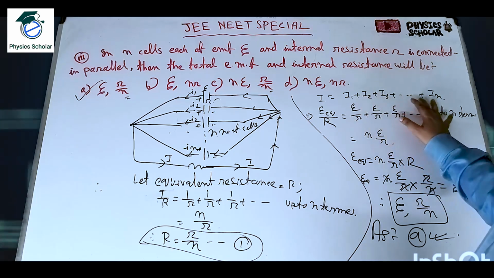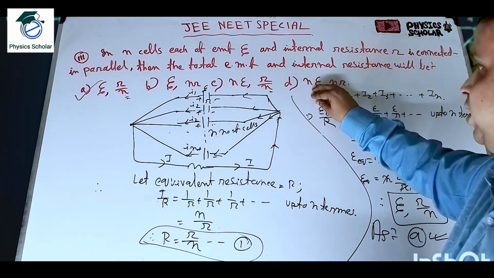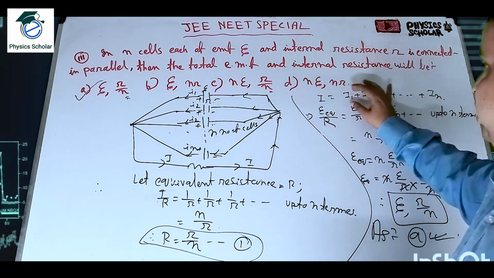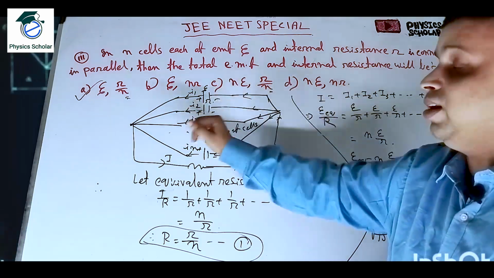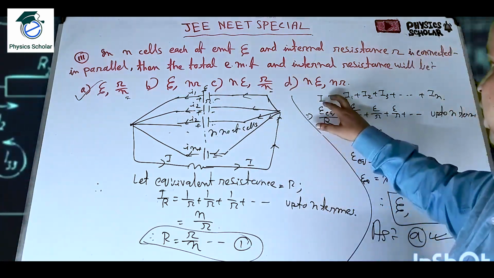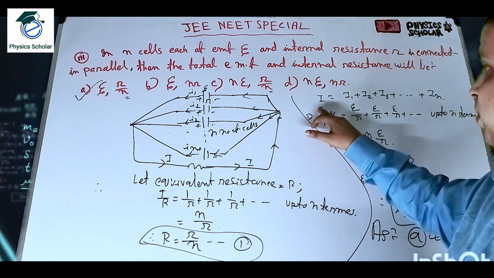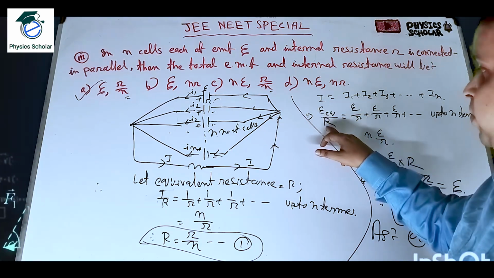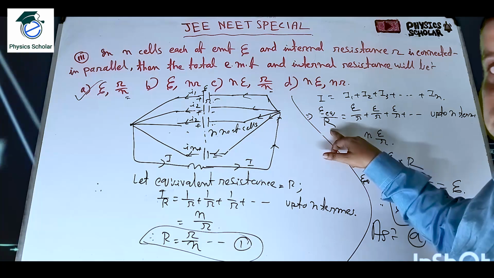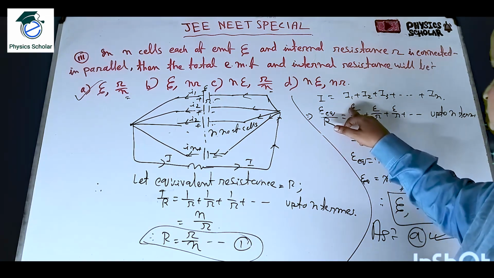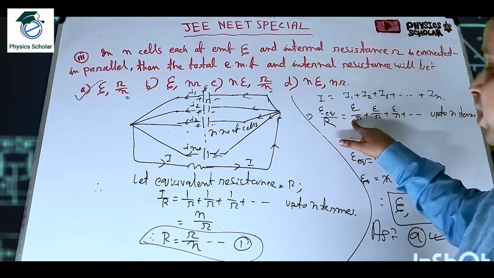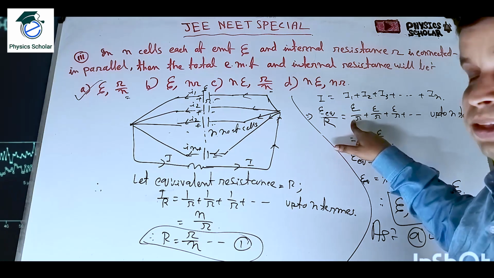I1 plus I2 plus I3 plus dot dot plus In. I is the total current, the sum of the individual currents from the individual cells or batteries. Now I is equal to what? V by R, or EMF by resistance. So the equivalent EMF divided by equivalent resistance is equal to the EMF of one cell divided by the resistance of one cell. Clear?